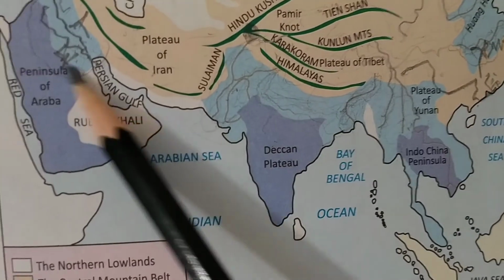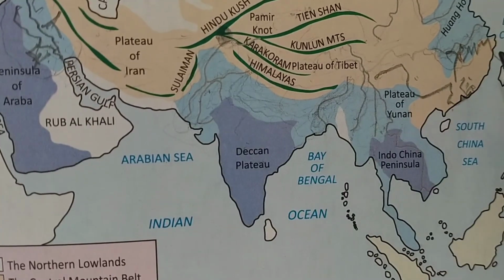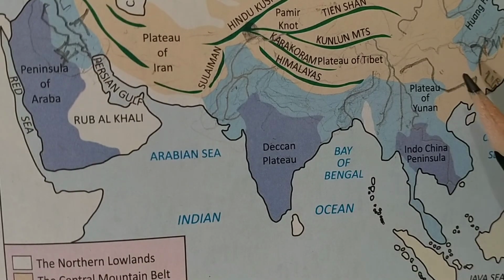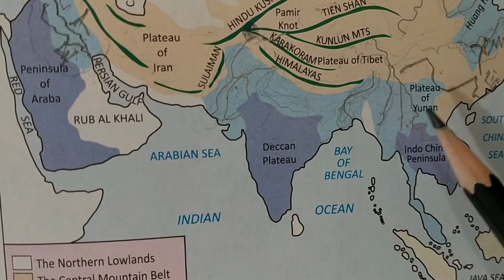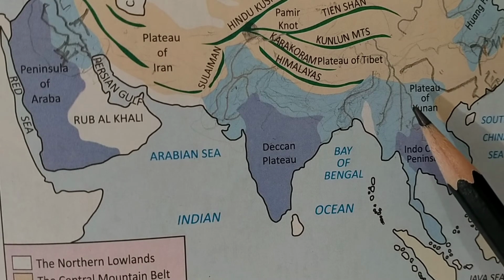These are the river systems, river regions of Asia. So the fourth physical feature is over here.